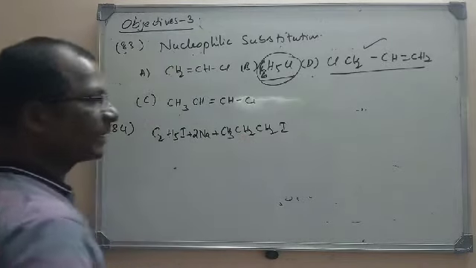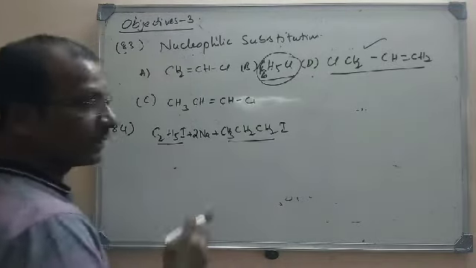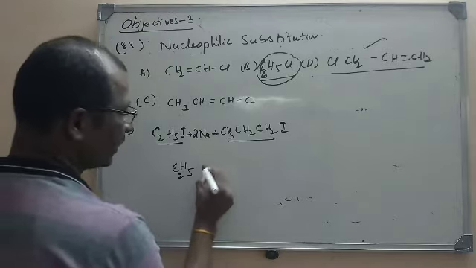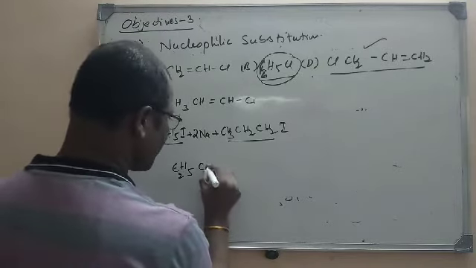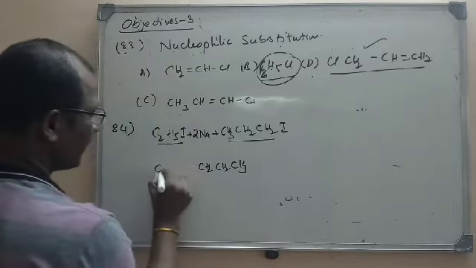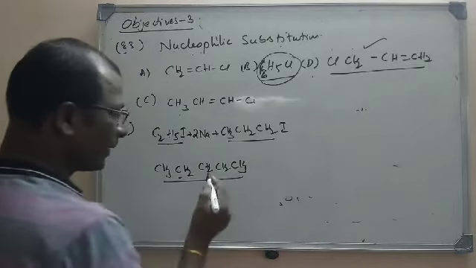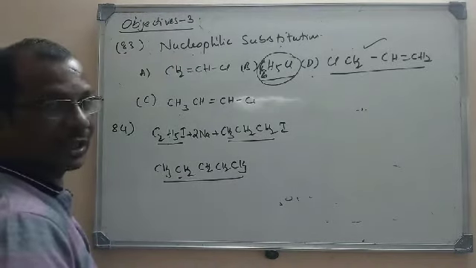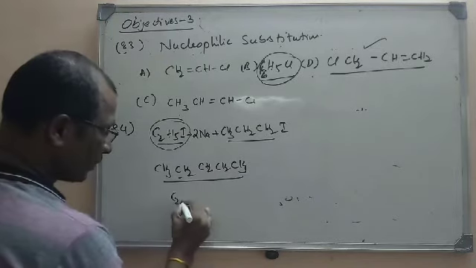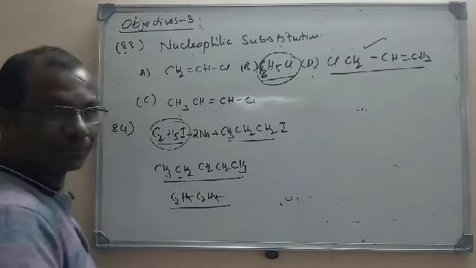So what are the products here? Already I told you that when ethyl iodide and propyl iodide combine, they will give one alkane, that is C2H5 CH2 CH3. If you expand it, it is CH3 CH2 CH2. So 3 plus 2, 5 carbons, it is pentane. Pentane is one alkane. Again, these two ethyl iodides can combine to give C2H5 C2H5, nothing but butane.